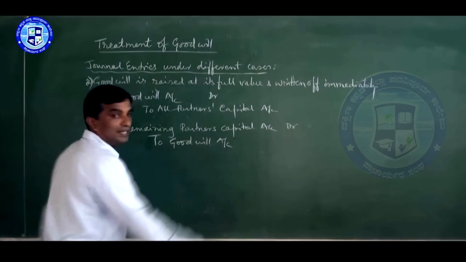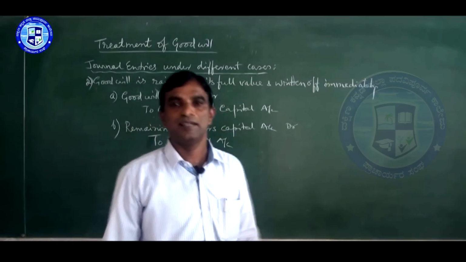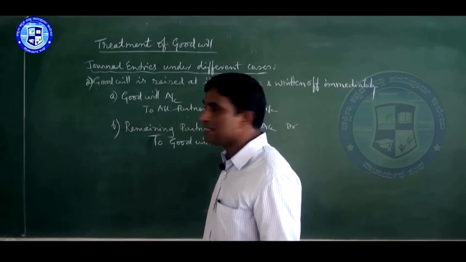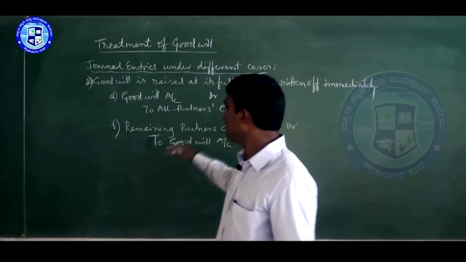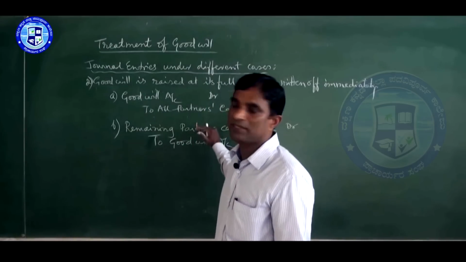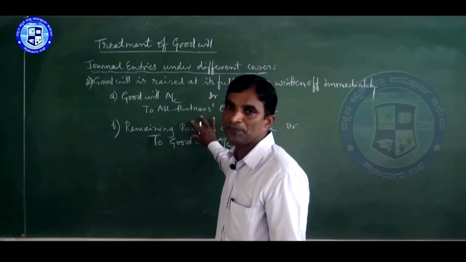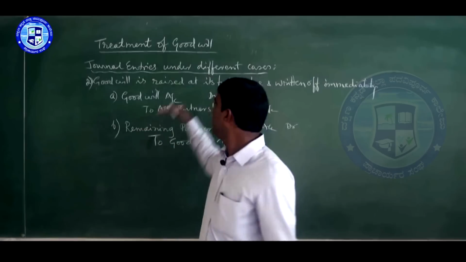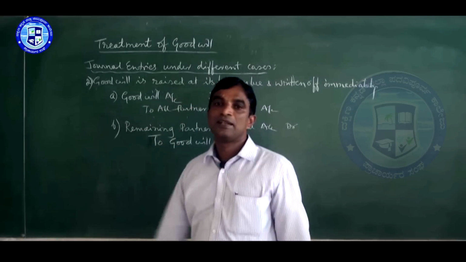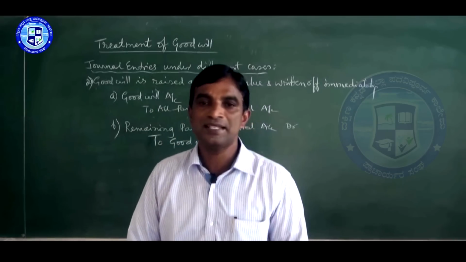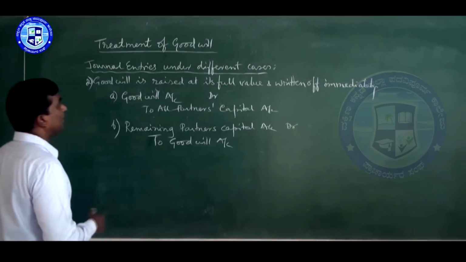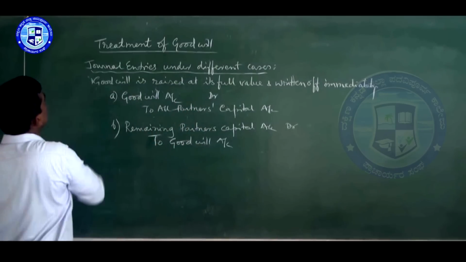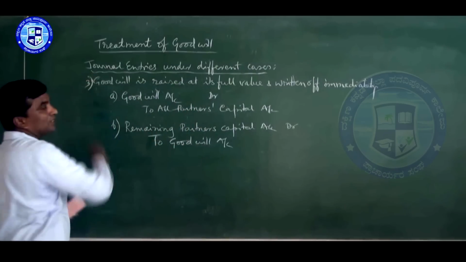Here also write the narration: being goodwill cancelled or written off. So here it is written off at its full value. Here also like that only. Here the new ratio will be used. For this we want the new ratio. Earlier here it is the old ratio. Hence, it doesn't appear in the balance sheet. Third case, here only I will modify. Third case is there. I hope you understood this.